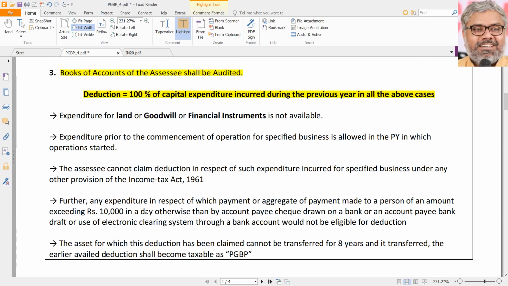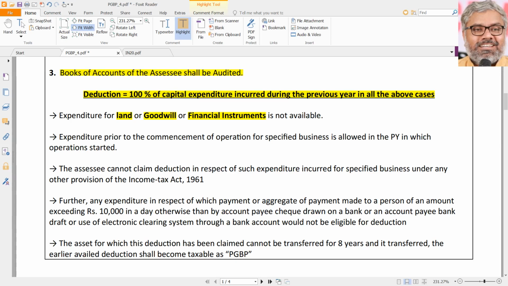But look at the other very important conditions. Expenditure for land is not available. Goodwill or financial instruments is not available. If by setting up new business, somebody pays for goodwill to somebody else, he really incurred expenditure, but that is not eligible for 35AD. So 35AD deduction is not available for three different capital expenses. What are those? Land, goodwill or financial instruments. Means buying the shares of another company is not a capital expenditure. No, that is not what is eligible for 35AD.